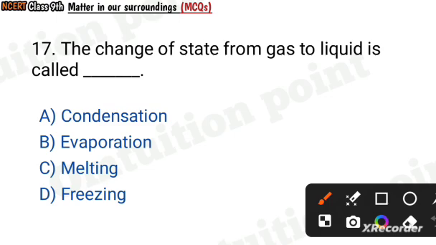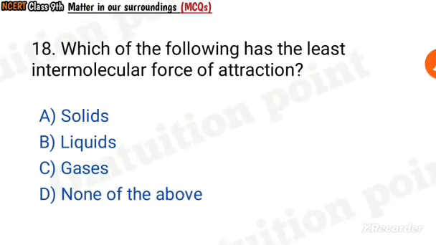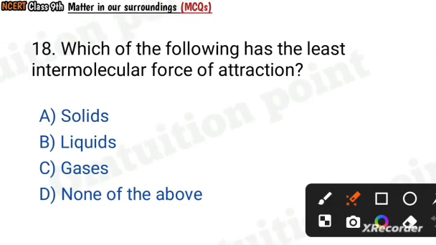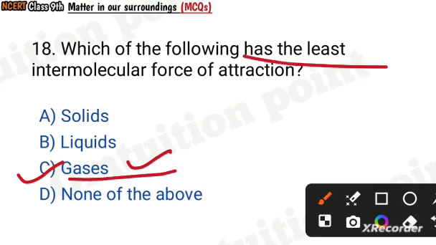Question number 17. The change of state from gas to liquid is called condensation, evaporation, melting, freezing. Condensation. Question number 18. Which of the following has the least intermolecular force of attraction? Solids, liquids, gases, none of the above. Gases. Gases have the least intermolecular force of attraction.